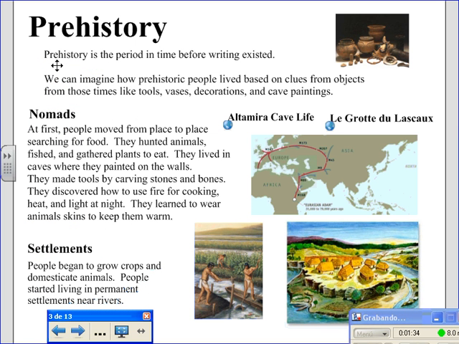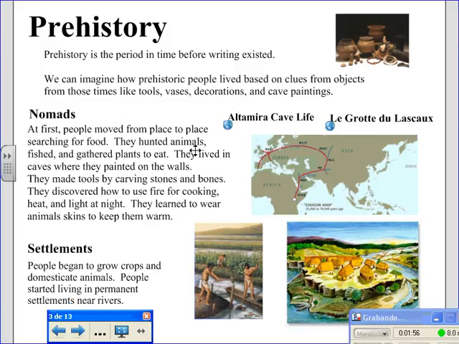Prehistory. Prehistory is the period in time before writing existed. We can imagine how prehistoric people lived based on clues from objects from those times, like tools, vases, decorations, and cave paintings.